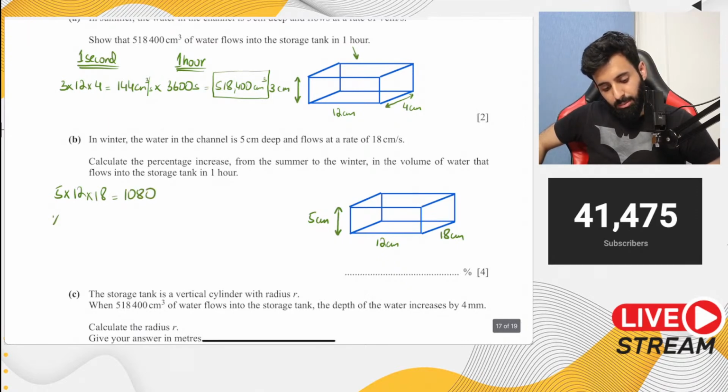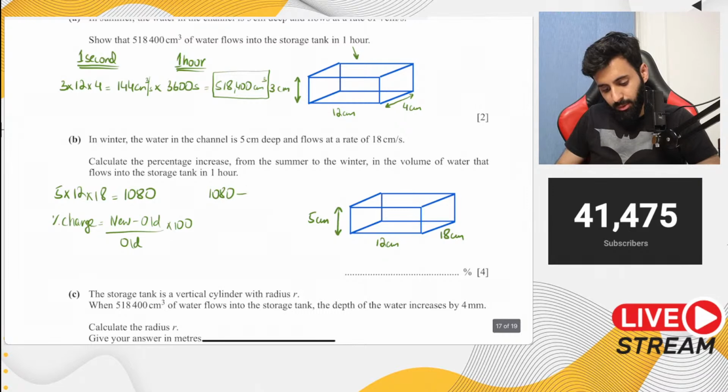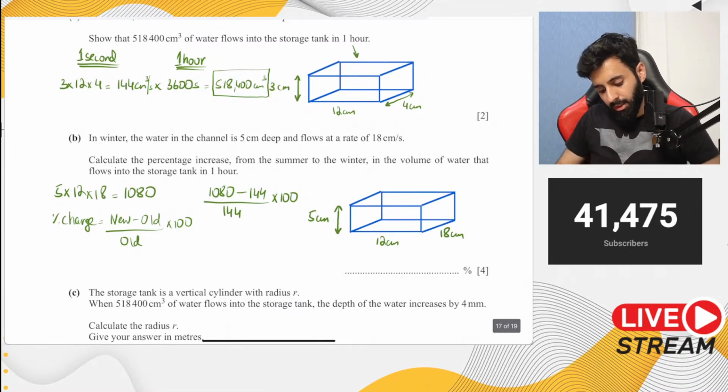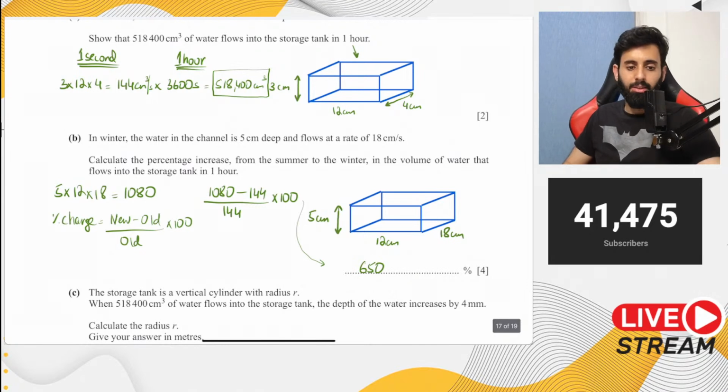Now if you want to calculate the percentage increase or the percentage change, there's just one formula to do it, and that is new minus old upon old into 100. So new minus old means 1080 minus old, which is 144, divide by the old value, which is 144, and multiply it by 100. If you work it out correctly, you get 650% as your final answer.